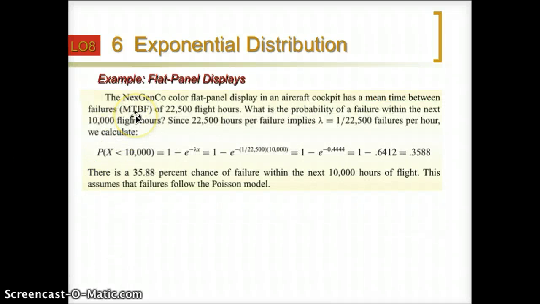Finally, this example shows you how to use the exponential distribution. There is a company that provides products, flight panel displays, and they are used in airplanes. Currently we found the MTBF, the mean time between fails, to be 22,500 flight hours. What is the probability of a fail within the next 10,000 flight hours?